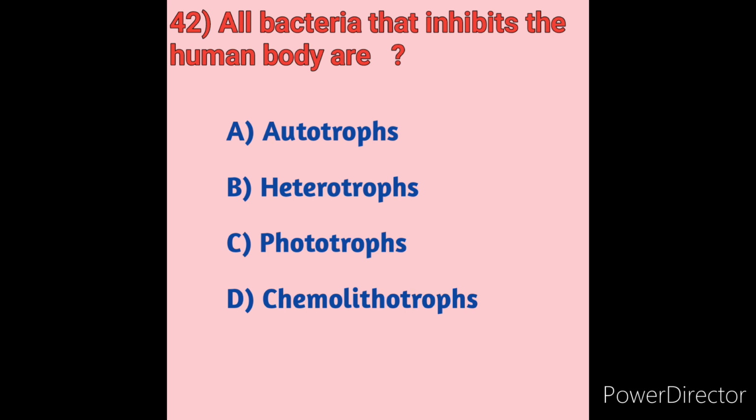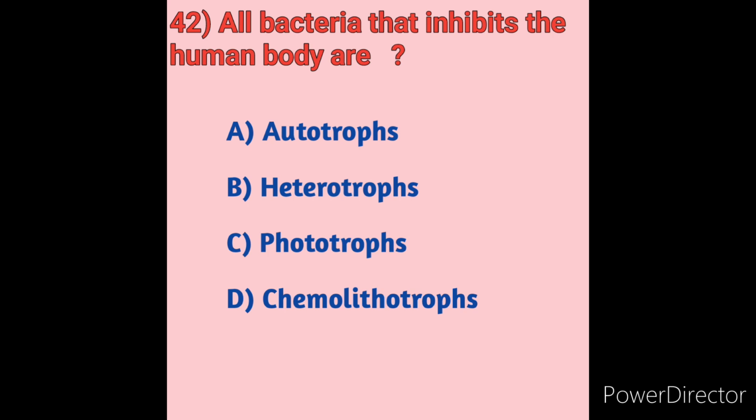Next we will see phototrophs. Phototrophs are organisms that use energy from sunlight to synthesize organic compounds for nutrition, such as protists and bacteria. So this is not the answer here. Next, option D.